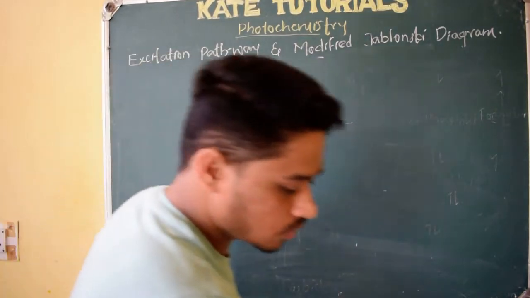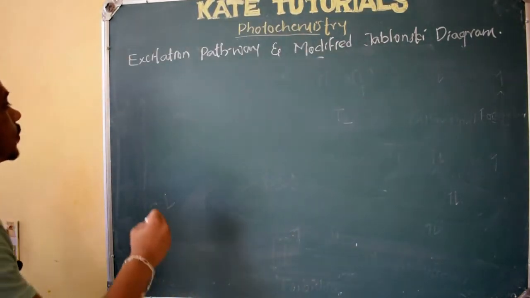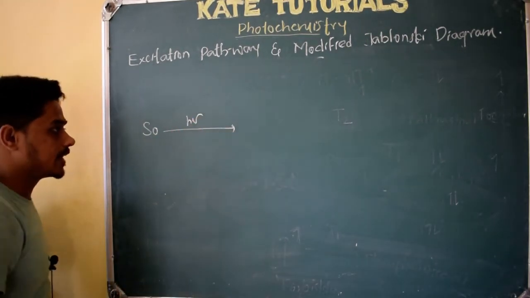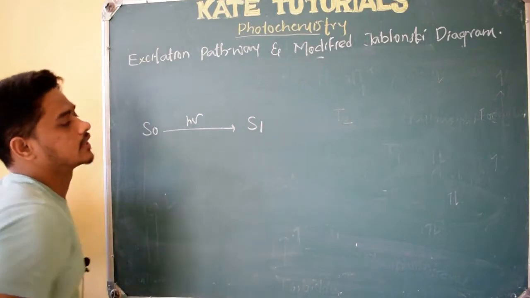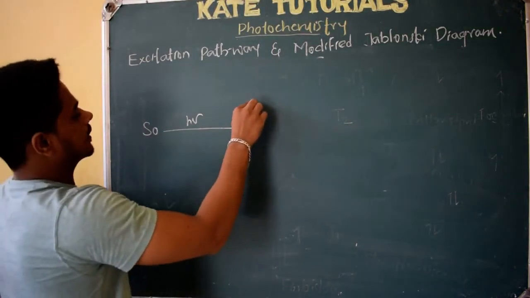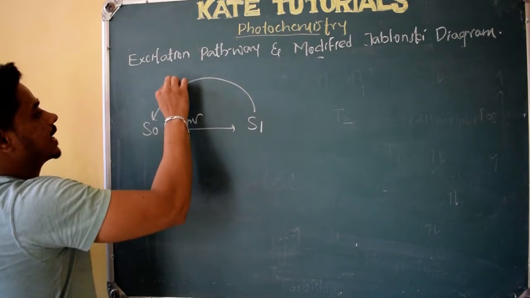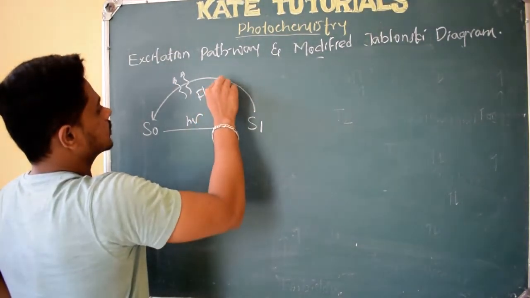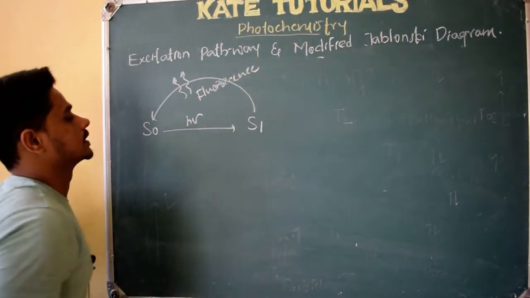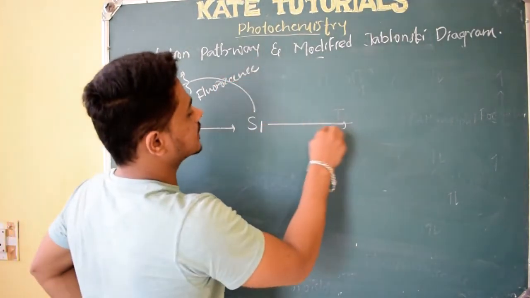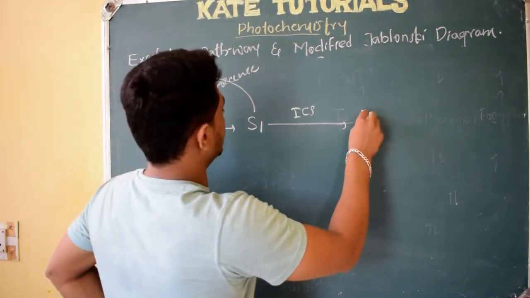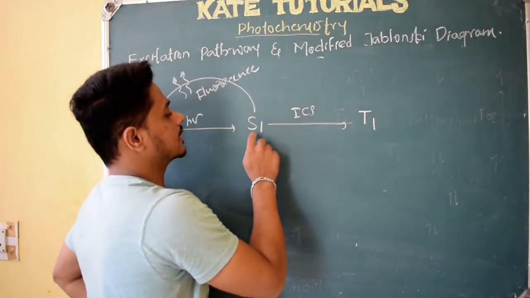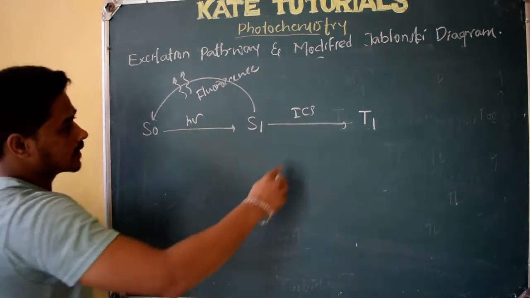So what we discussed: I have the ground state. From that, when I put in this photochemical radiation, it comes to the singlet state, S1. Again it can go back to the ground state by liberating some radiation. That radiation we call fluorescence. Or the other thing it can do is inter-system crossing. It can form this T1 excited state, the triplet excited state, which has less energy compared to S1, right? So it can do like that.